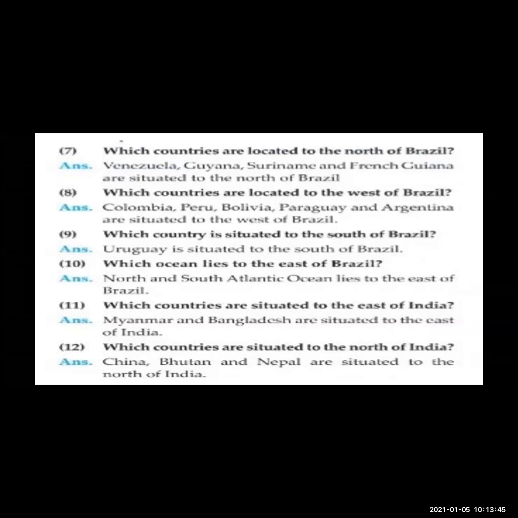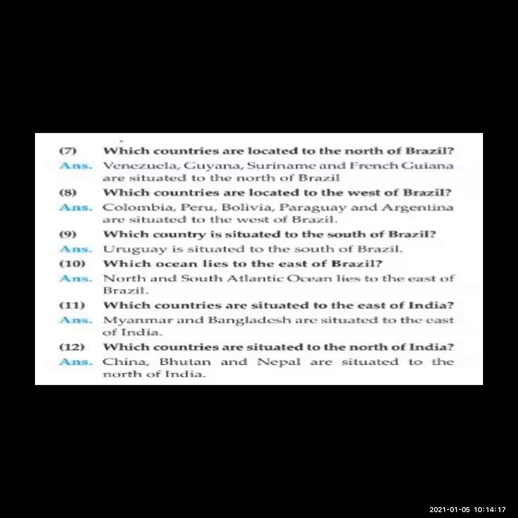Which countries are located to the west of Brazil? Now west side. Colombia, Peru, Bolivia, Paraguay, Argentina are situated to the west of Brazil. Which country is situated to the south of Brazil? Uruguay is situated to the south of Brazil. Only one country is there. Which ocean lies to the east of Brazil? Now, which are the oceans to the east of Brazil? North and South Atlantic Ocean lies to the east of Brazil.